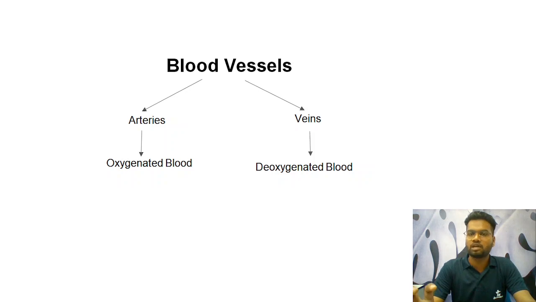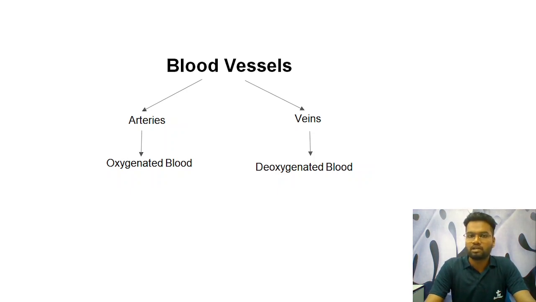Oxygenated blood comes through the lungs, where the deoxygenated blood gets purified. After becoming oxygen-rich, it travels through the heart and is then pumped throughout the organ tissues in our body via the arteries. From the organ tissues to the lungs via the heart, the carbon dioxide-rich, deoxygenated blood flows in veins. So this is the classification, and I think you now know it better.